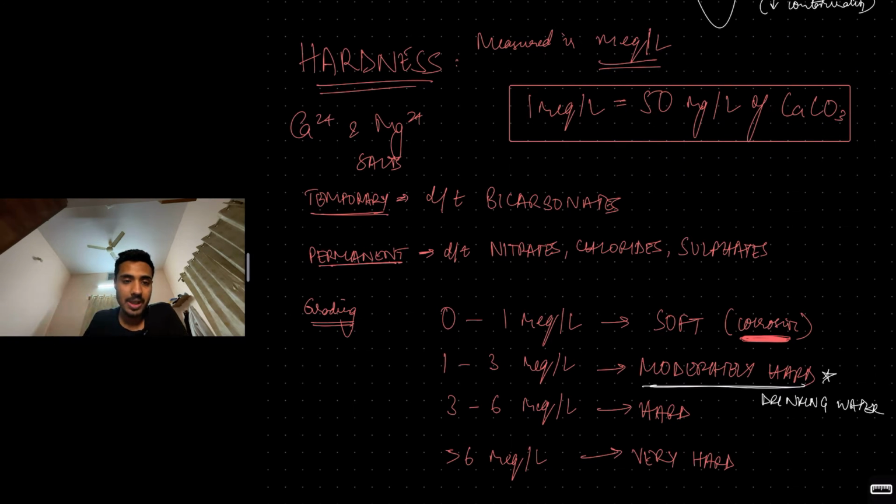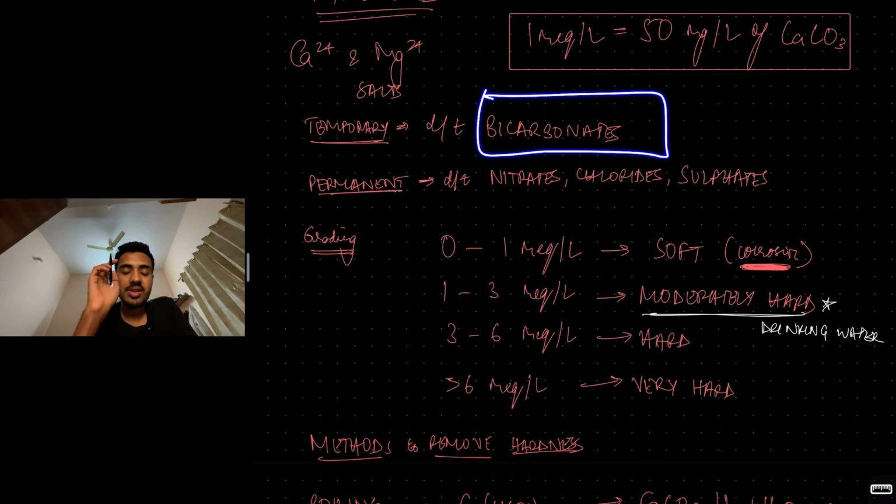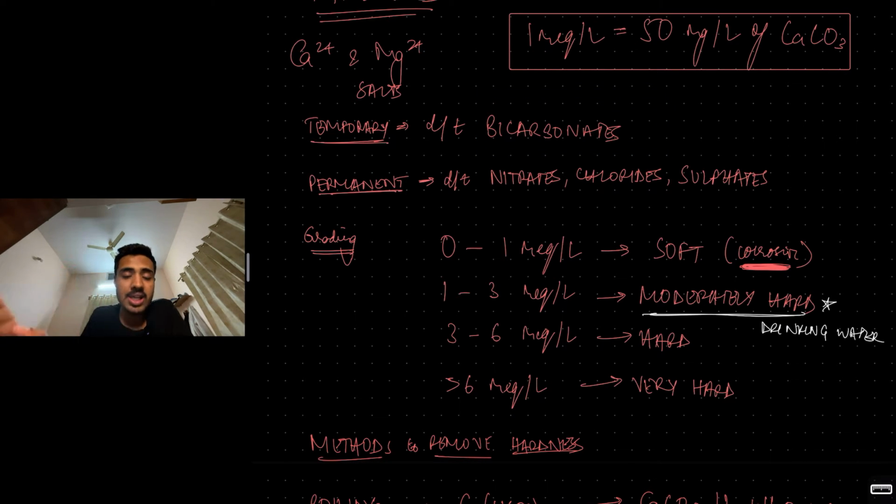Now, hardness can be further classified into temporary hardness and permanent hardness. Temporary hardness is due to bicarbonates. Important: temporary is due to bicarbonates. Permanent is due to nitrates, sulfates, chlorides, mainly sulfates. But remember, temporary is due to bicarbonates. How do we grade the hardness?